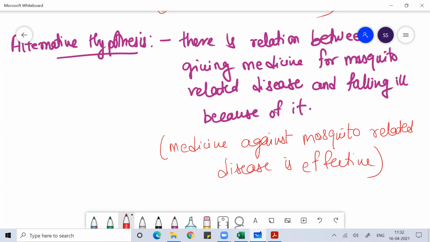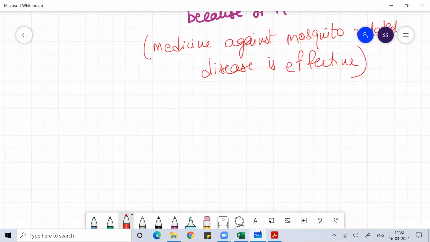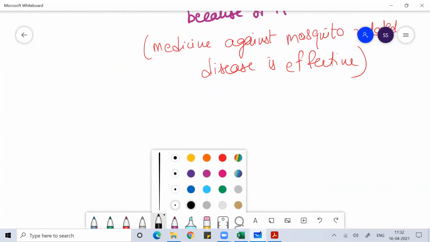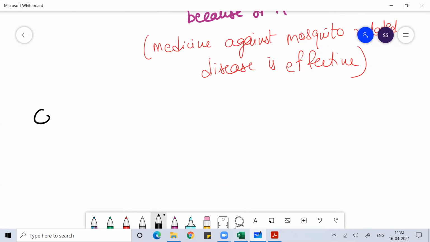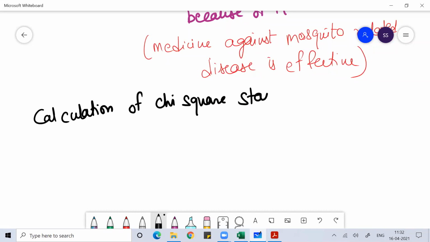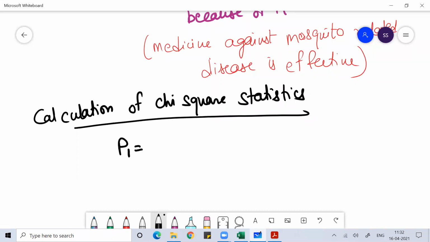Once I'm done with writing my null hypothesis and my alternative hypothesis, then I'll prove this, whatever kind of test I can do. Then I'll do the calculation of chi-square statistics. And when I'm trying to do the calculation of chi-square statistics, let me consider a few variables here.